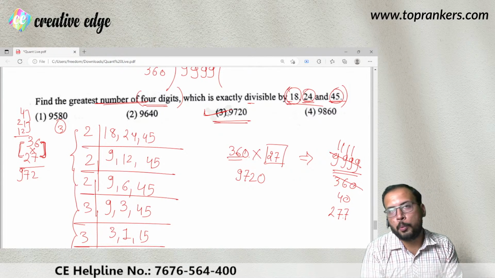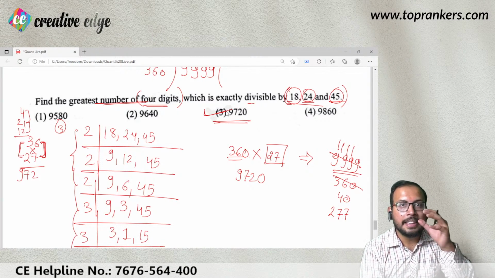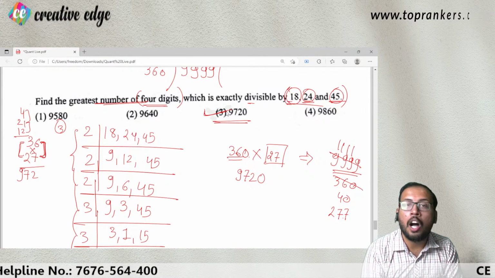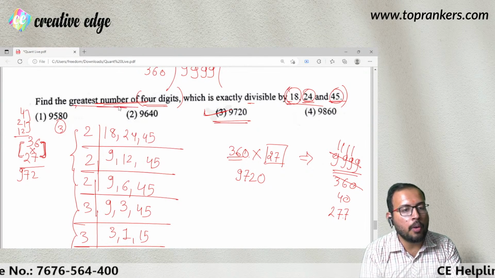So what you can do is pick the options. Now the question arises, you are still in picking the option as well. You can save your time. How? Let us try to pick the right option. How will I know that? The question is asking about the greatest number of four digit.